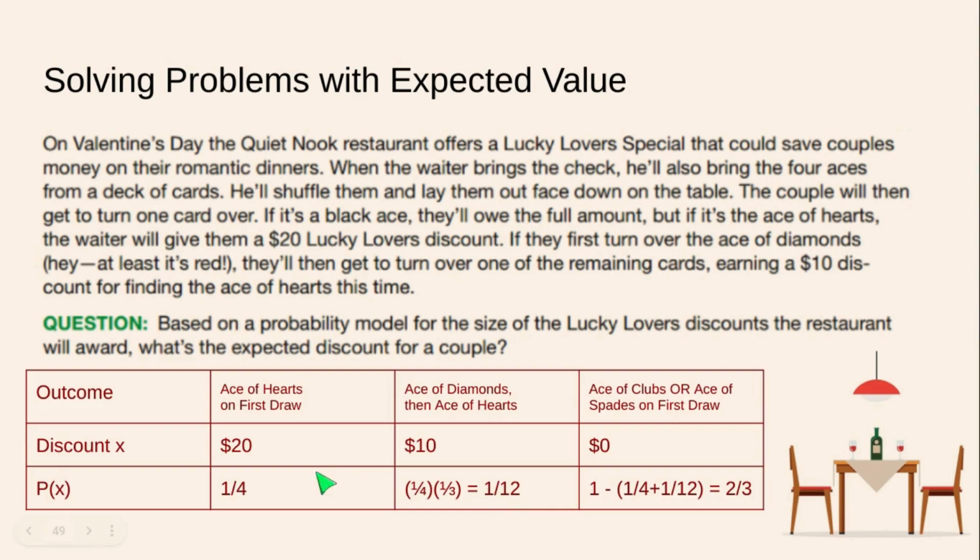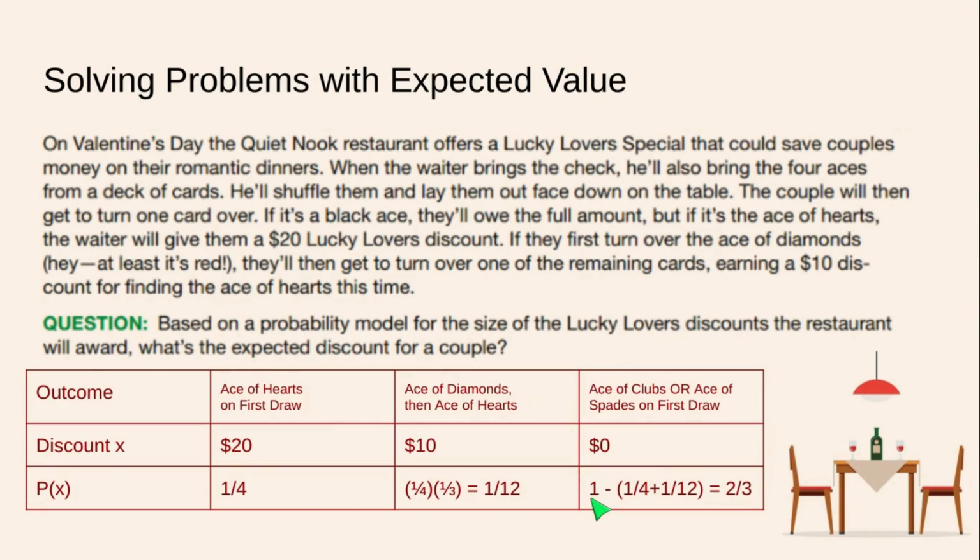So these 2 values, the 1 out of 4 and the 1 out of 12 we just computed, are going to help us find the probability of our third scenario, which is everything else that could happen: the ace of clubs or the ace of spades on the first draw. Now, you might look at that and think, wait a second, that's a 50-50. It's not, because this is the only circumstance other than these 2 circumstances.